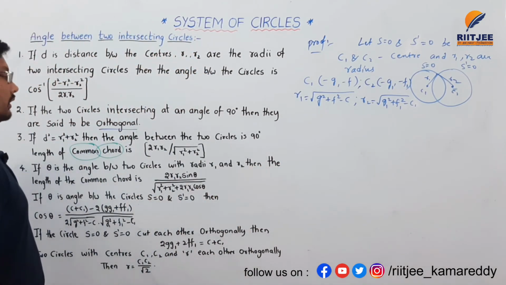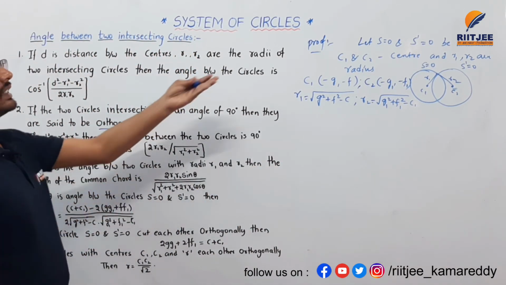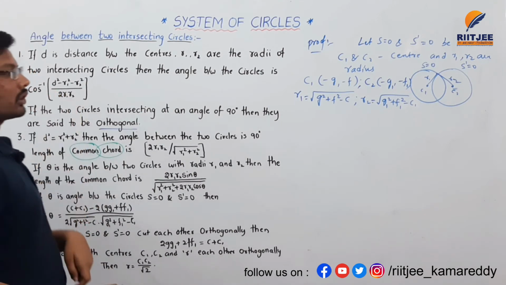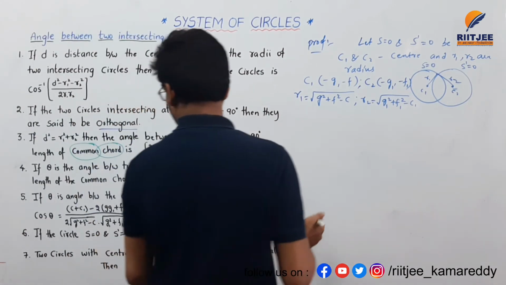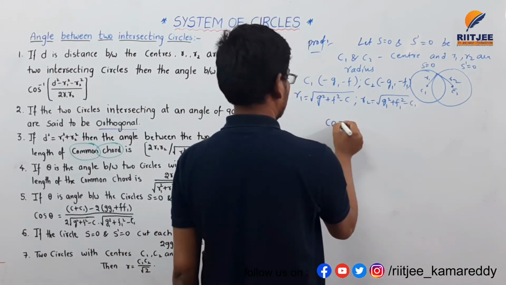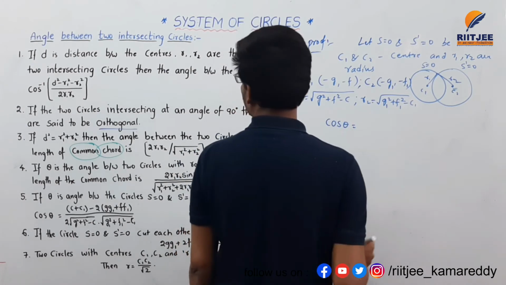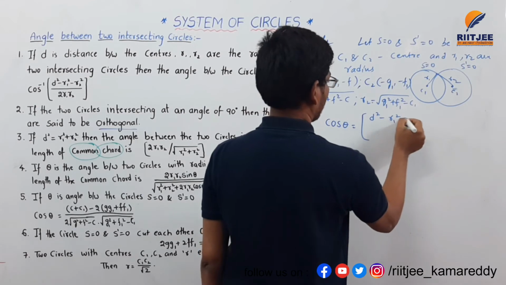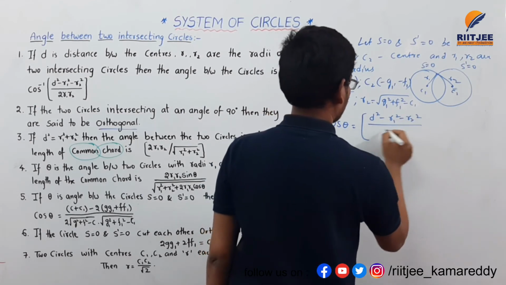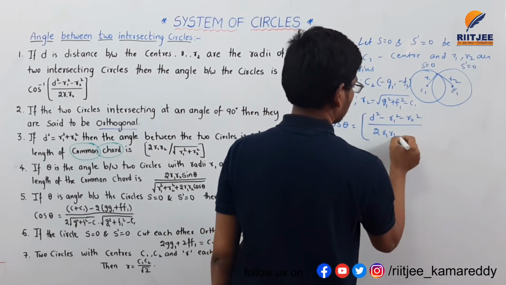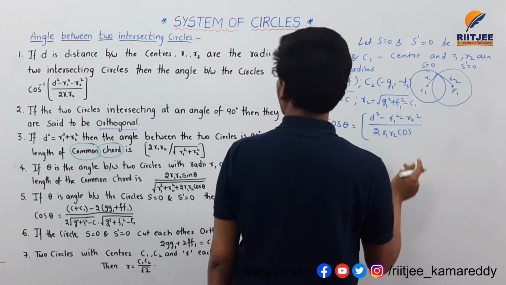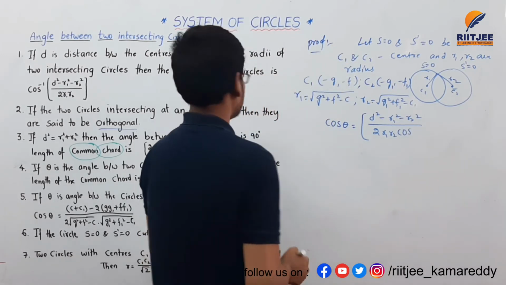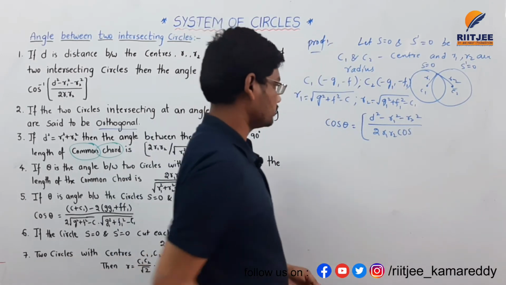Let's substitute the values in this formula. Cos theta is equal to, by our formula for the angle between two circles, d square minus r1 square minus r2 square by 2 r1 r2.